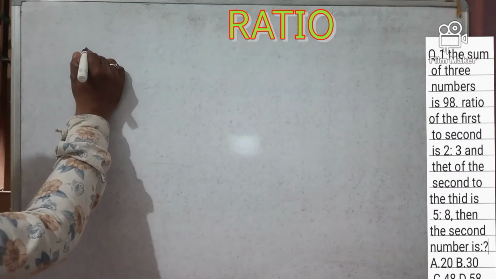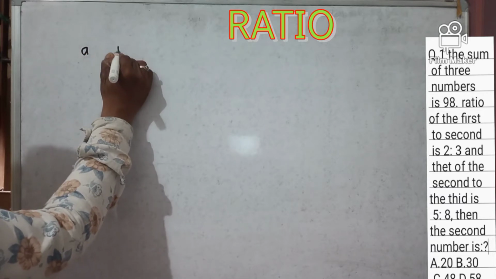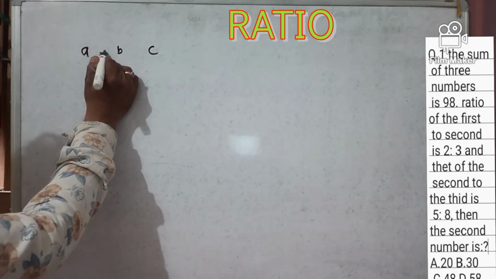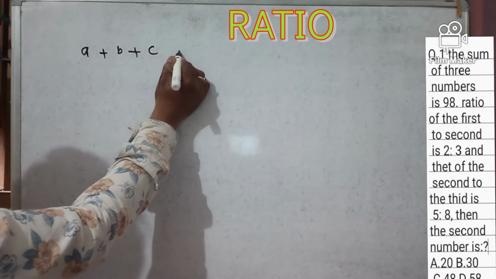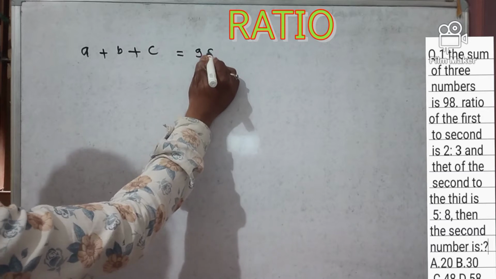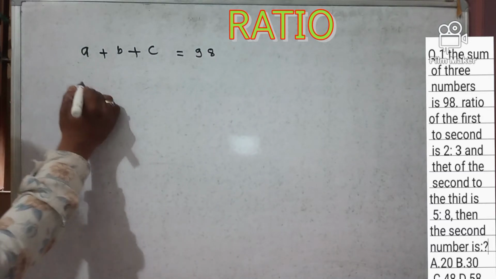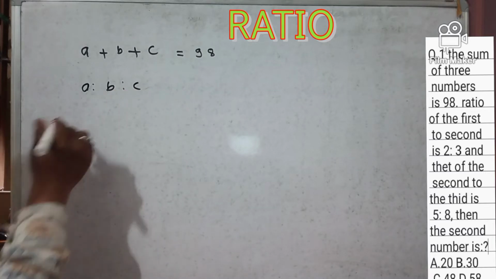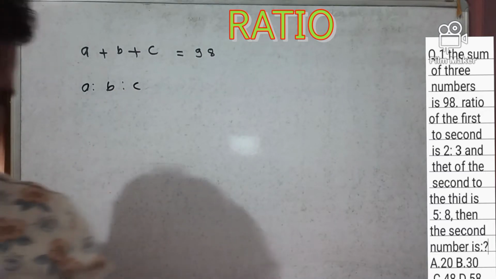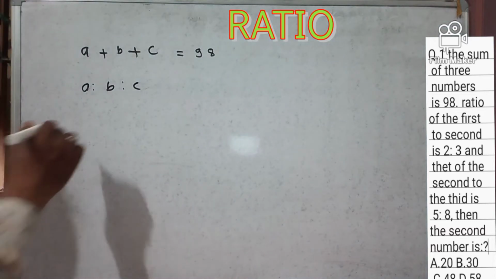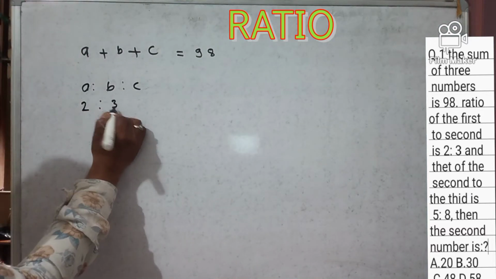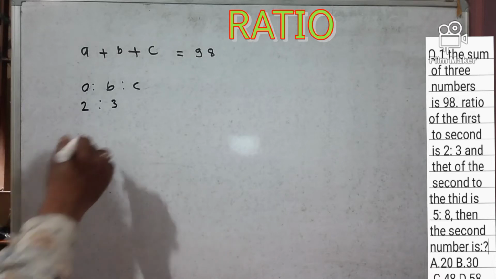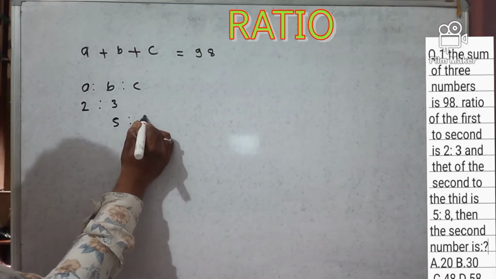Suppose A, B and C are three numbers, so A plus B plus C is equal to 98. Suppose this is A ratio B ratio C. The ratios given are 2:3 and another ratio 5:8.